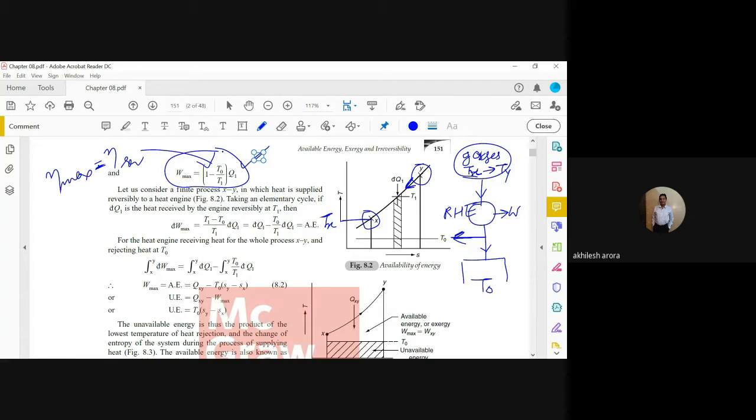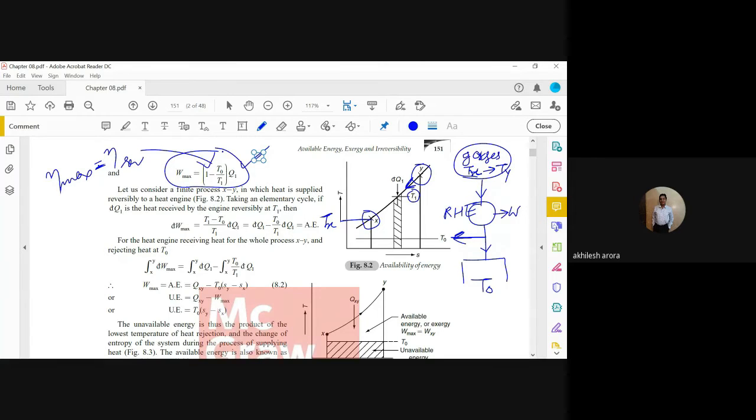If the gases are at temperature T1, then the temperature of the working fluid is also T1. So the heat transfer takes place from the gases at temperature T1 to the working fluid at temperature T1 only.